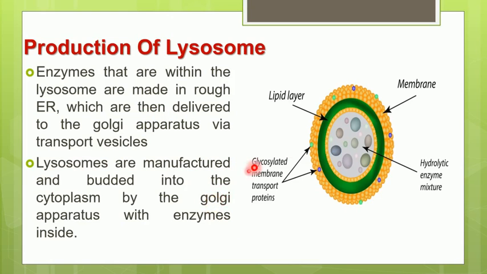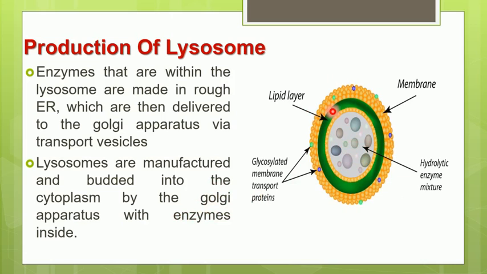The enzymes are added to these lysosomes, and then they come out from the Golgi apparatus. So if the question is asked, which organelle is responsible for the synthesis of lysosome, it is the Golgi apparatus or Golgi complex which synthesizes lysosomes.